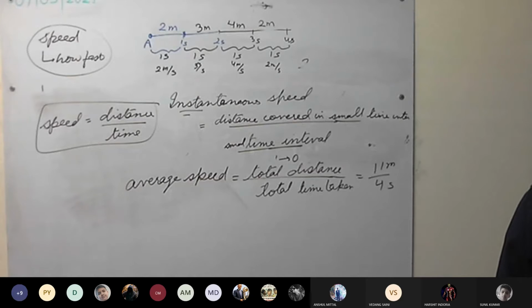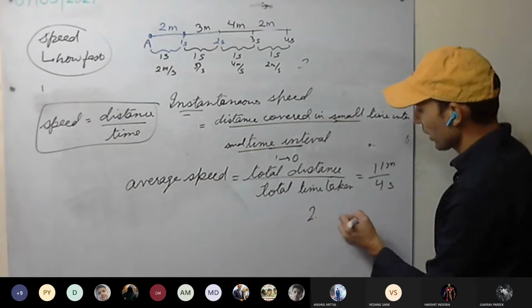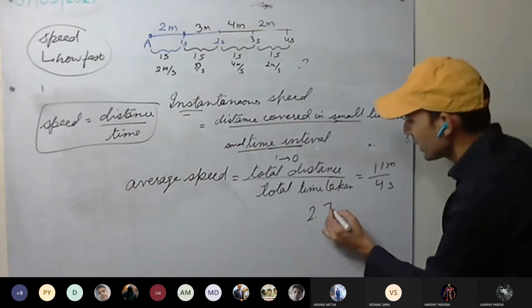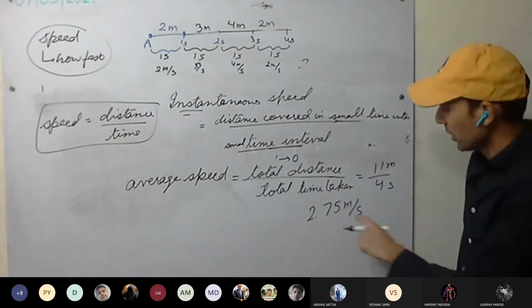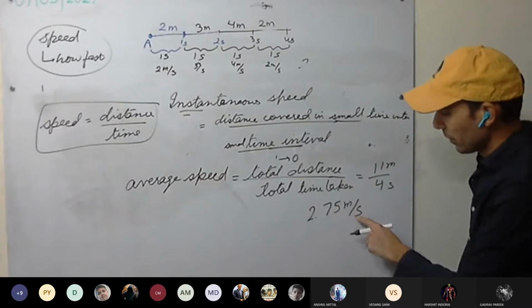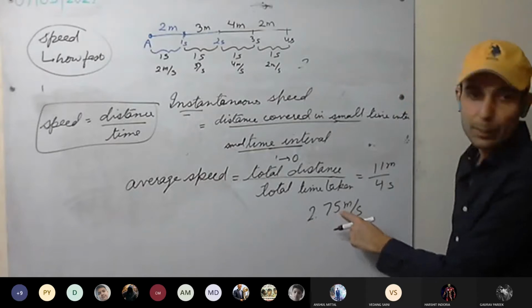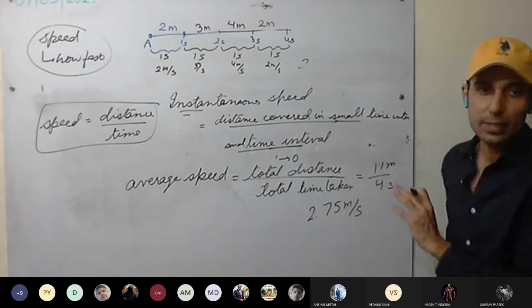Anyone? 2.75 meter per second. It means average speed is what? 2.75 meter per second. That is, in 1 second, it is covering 2.75 meter on an average. This is average speed.